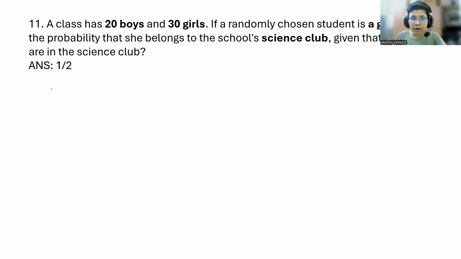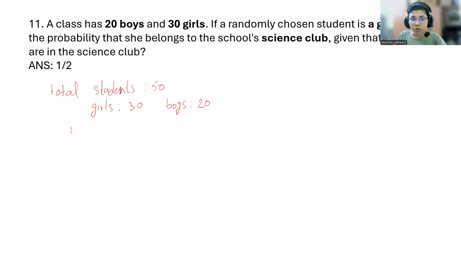So, in a class, total students are 50. Girls are 30. Boys are 20. Right? This is the information.